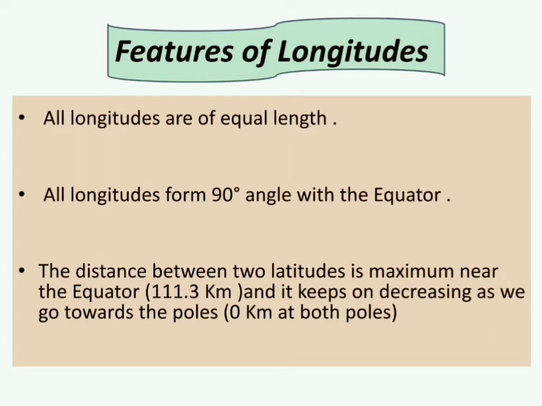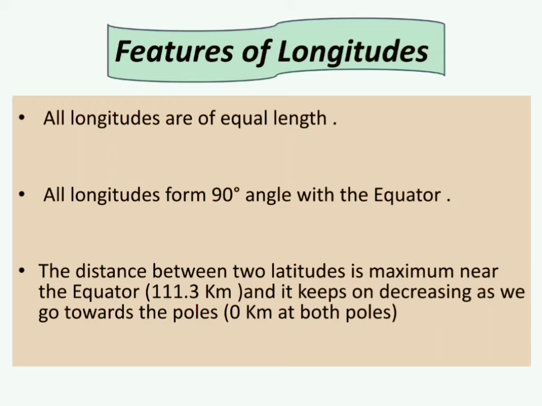Now, features of longitudes. All longitudes are of equal length. All longitudes form 90-degree angle with the equator. So, these longitudes are perpendicular to the equator, or they form 90-degree angle with the equator. The distance between the two longitudes is maximum near the equator, that is 111.3 kilometers, and it keeps on decreasing as we go towards the poles. 0 kilometer at both poles.